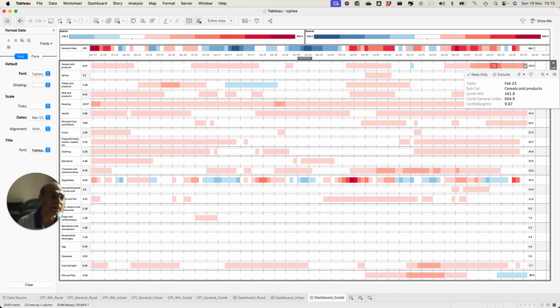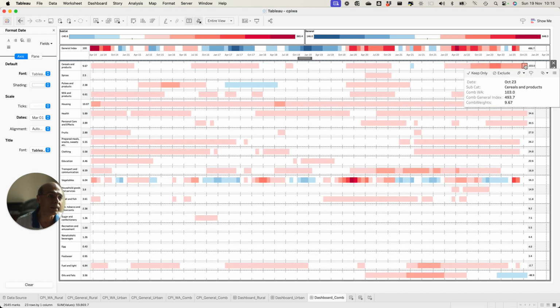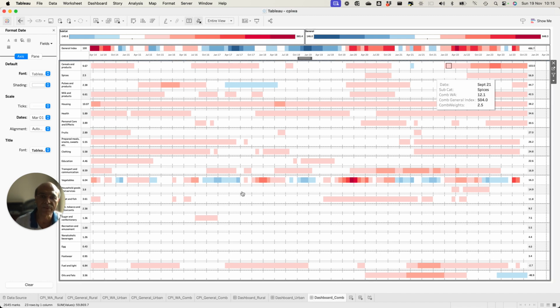Which is 6.54%. But here, though the number is light, not dark, the impact is much higher on the overall inflation. And then by looking at this overall chart, which basically starts from April 24 till January 24, you can get a very good sense as to what is going on.